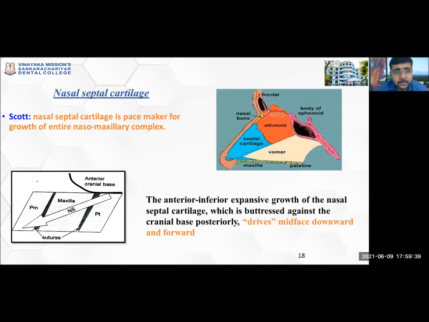The nasal septal cartilage, he explained the role of nasal septal cartilage in the growth of the midface. So he says the nasal septal cartilage is a pacemaker for growth of the entire nasomaxillary complex. So he explained the antero-inferior expansive growth of the nasal septal cartilage, which is buttressed against the cranial base posteriorly, which led to the downward and forward movement of the midface. So this is how he explained the role of nasal septal cartilage in midfacial growth.